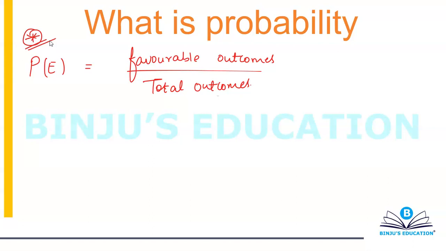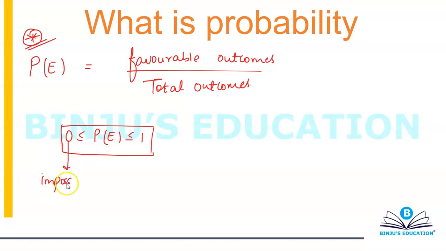Also remember that the probability of any event E always lies between 0 and 1. If you get a probability of 0, then this becomes an impossible event, and if you get a probability of 1, then this becomes a sure event. An impossible event is something that will never happen.